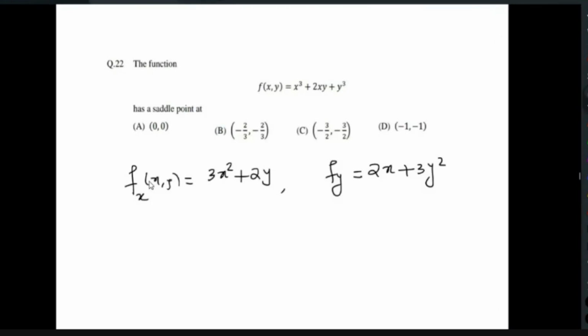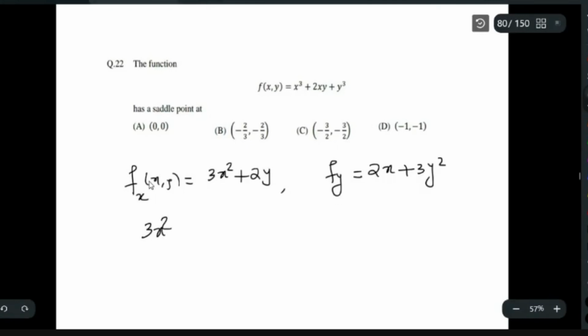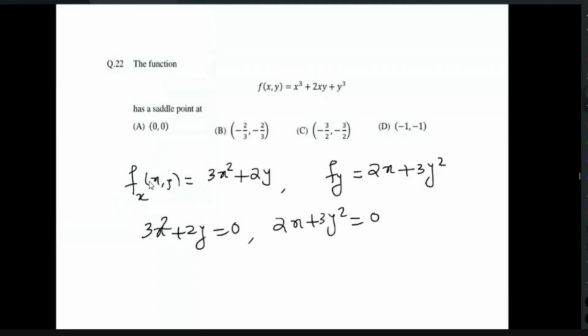So you have a system of equations: 3x² + 2y = 0 and 2x + 3y² = 0. Now you have to solve for x and y using these equations. That's all.